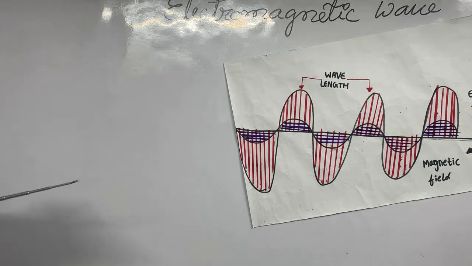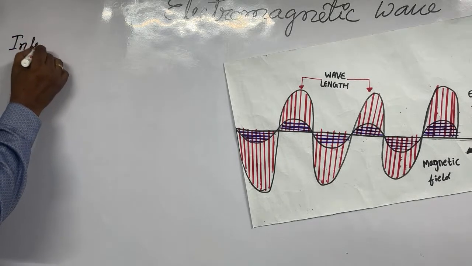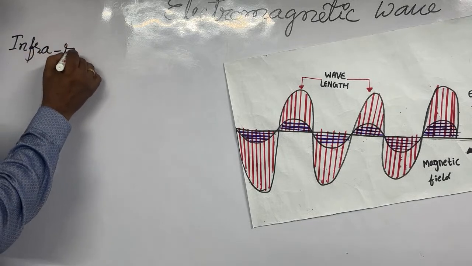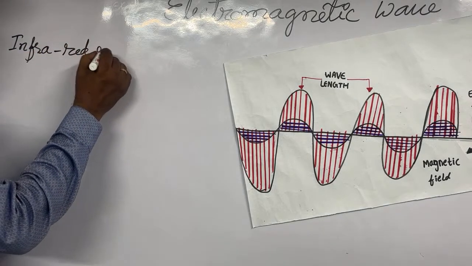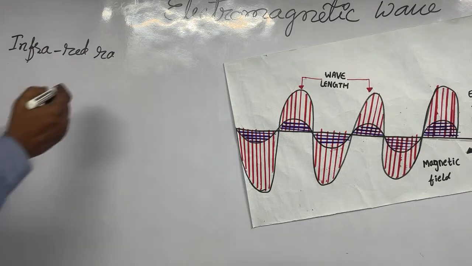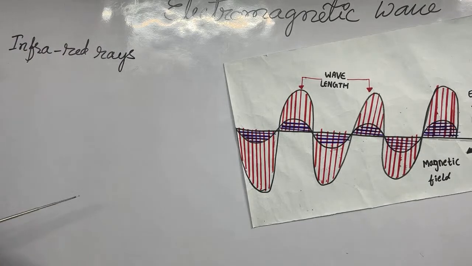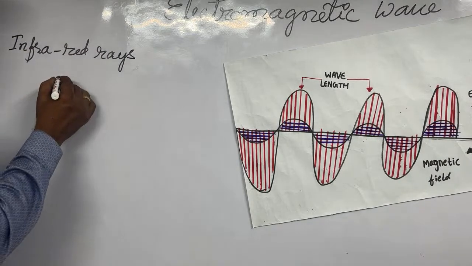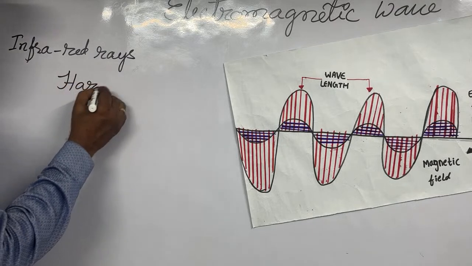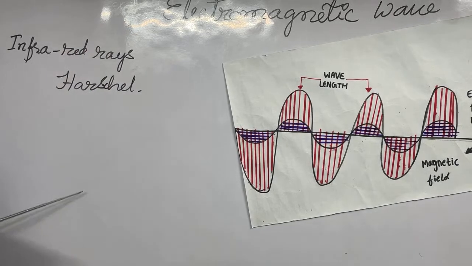And second thing is infrared rays. Infrared rays. This radiation is formed very close to the visible spectrum, near the red color. Under the influence of the red color, these rays are formed, infrared rays, and these are very much influencing our life. And the scientist who discovered this one is Herschel. Herschel is a scientist who discovered these infrared rays.